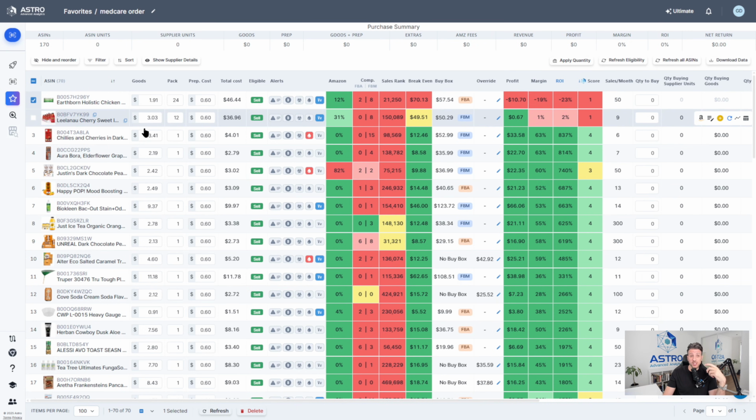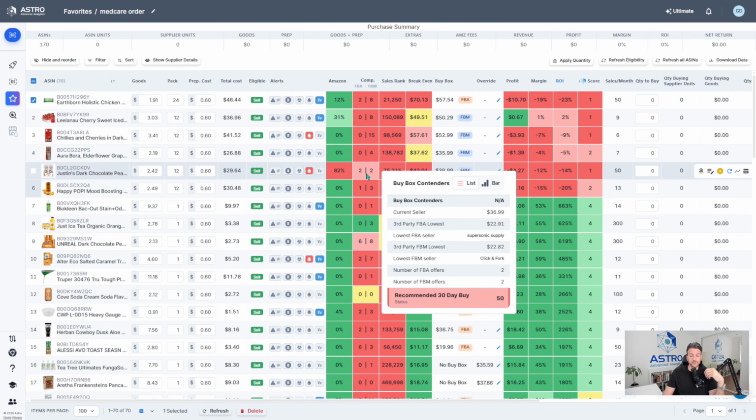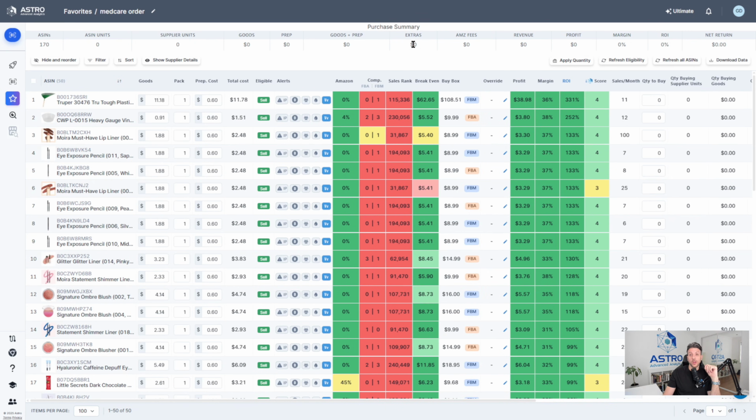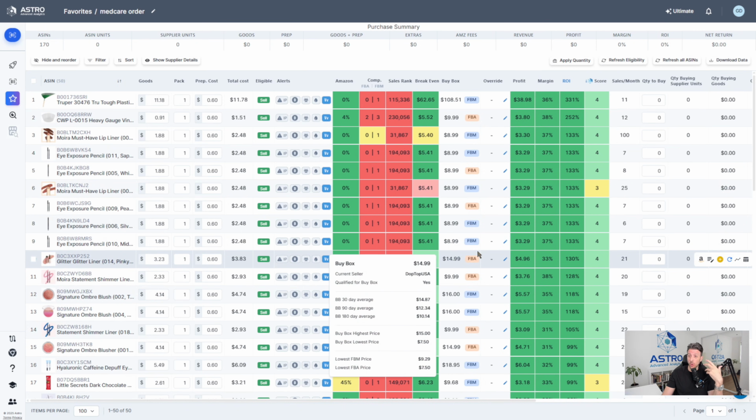So the second one, for example, it's still profitable, but barely, only 67 cents worth of profit. I'm going to update these all off camera, and then I'm going to come back and see if there's any money to be made from Medicare. Okay, so I went ahead and removed all the products that were unprofitable after we applied the correct pack size. And I still have 50 profitable products. So let's go over these and see what we can actually make with these.